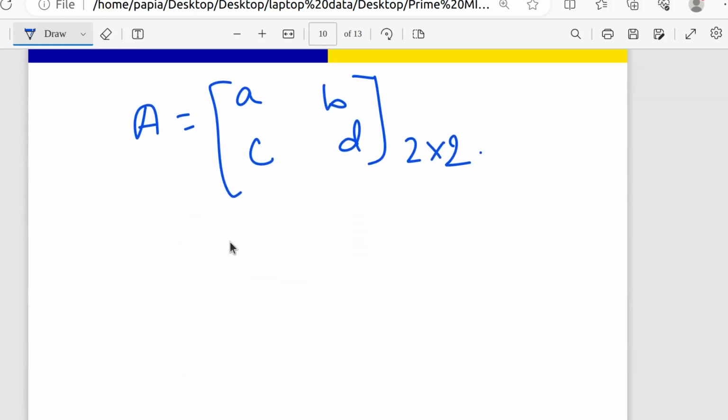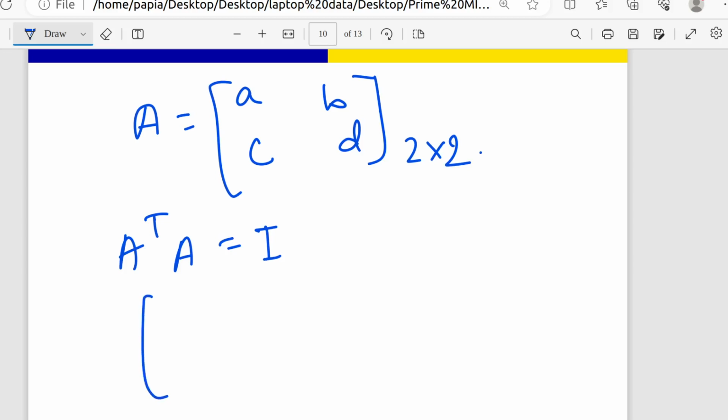Okay. Now, what is the condition for an orthogonal matrix? As I told you, orthogonal means A transpose A will be I. Fine. Now I am just going to calculate A transpose A at the very first. You can see that for a 2 by 2 matrix you can obviously calculate A transpose A. There is no problem, right?